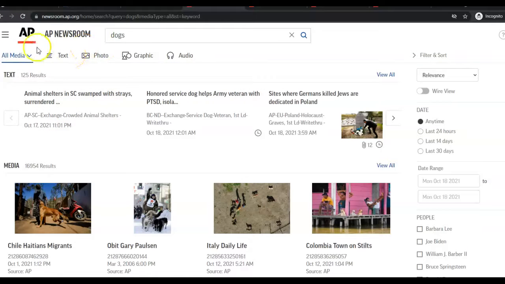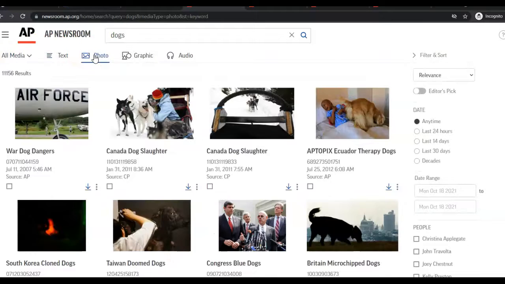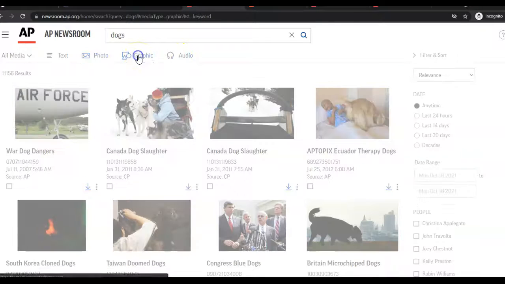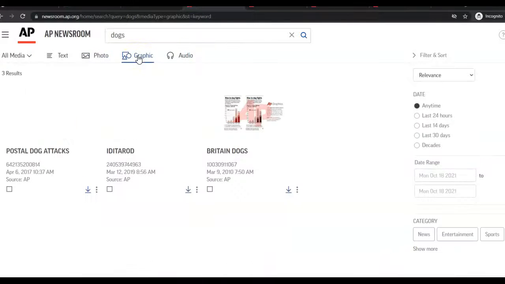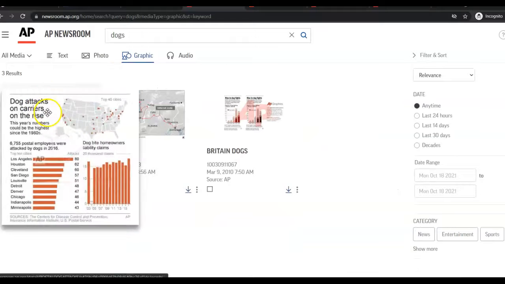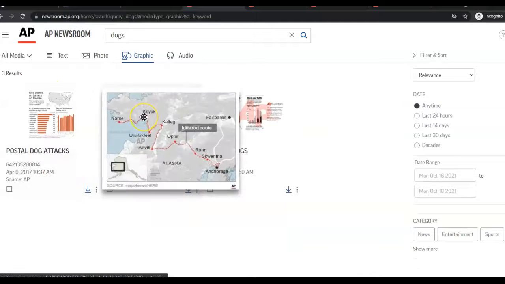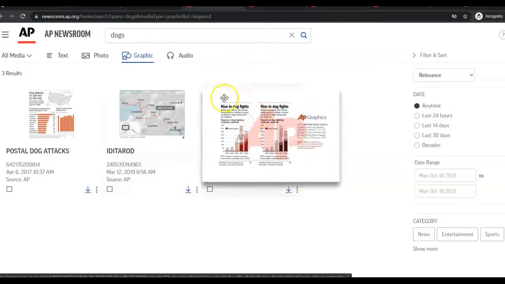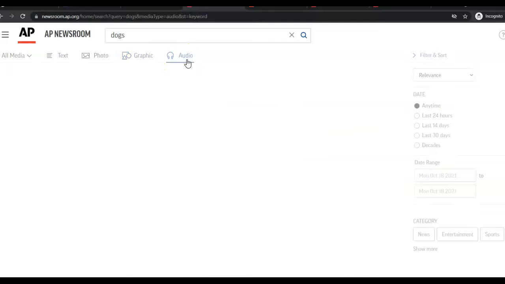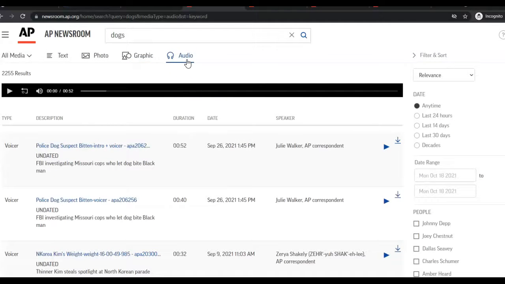The thing that I want you to notice is we're going to go back to, oh, up here. I can sort them just by photos. So I just want the photo stories. There we go. I can sort them by graphics. So if I want graphics about dogs, it's going to tell me postal attacks in the United States. Here's what the Iditarod is going to run. And here's dogs in Britain. I can also get the audio stories for these. So I can listen to stories if I want to.